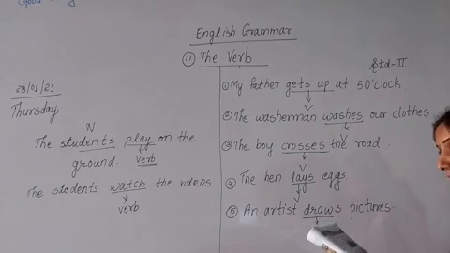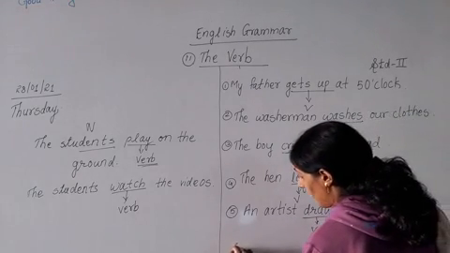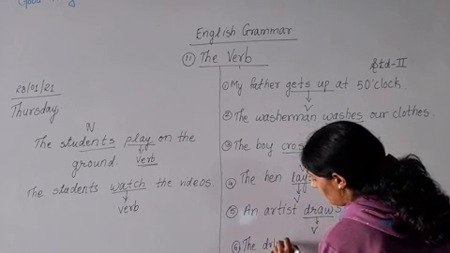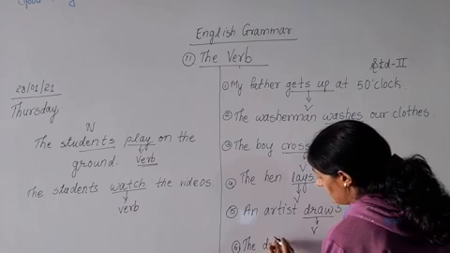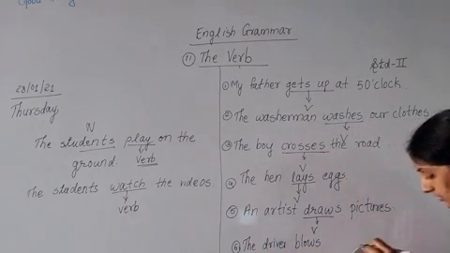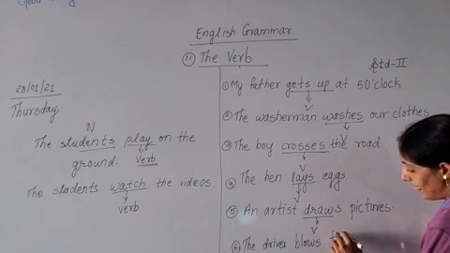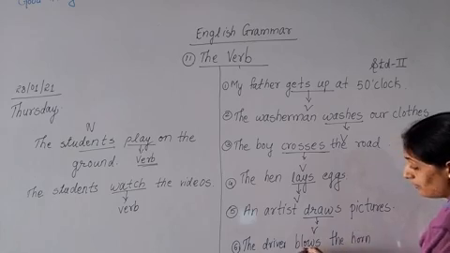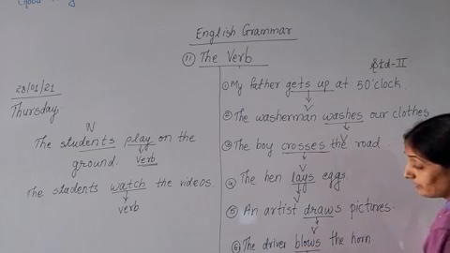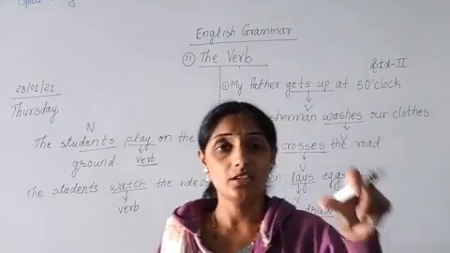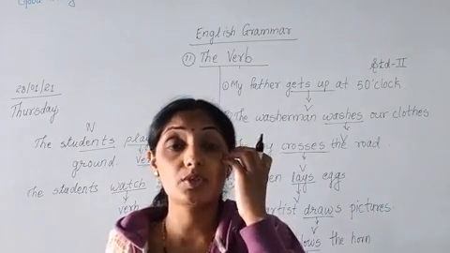Sixth one: the driver blows the horn. Driver blows. Blowing is what? Action. Correct or not? There is a button and he presses that button and a voice comes from the horn.